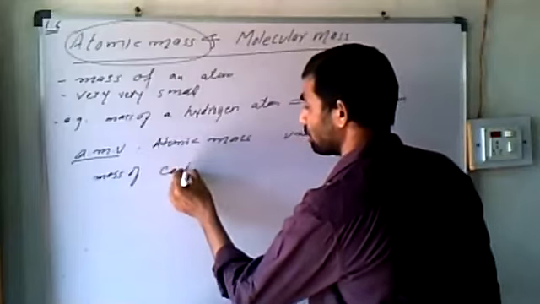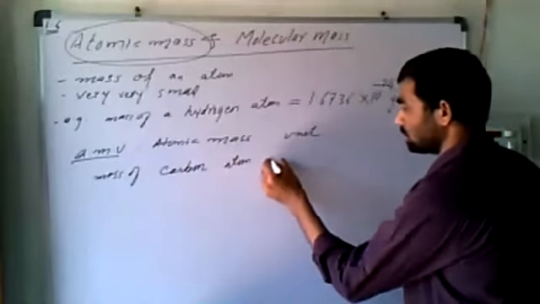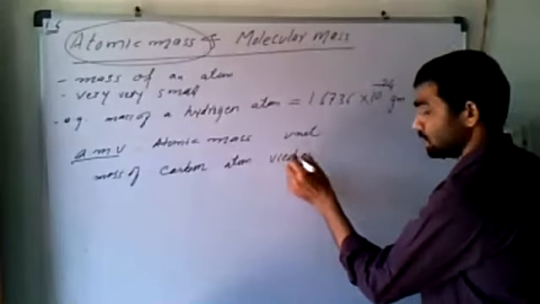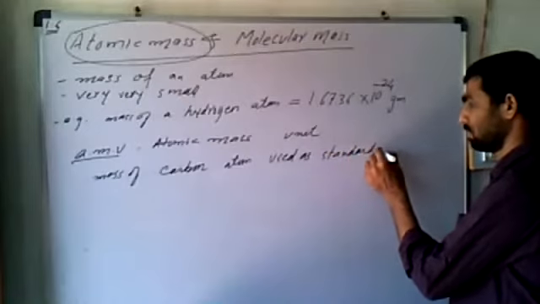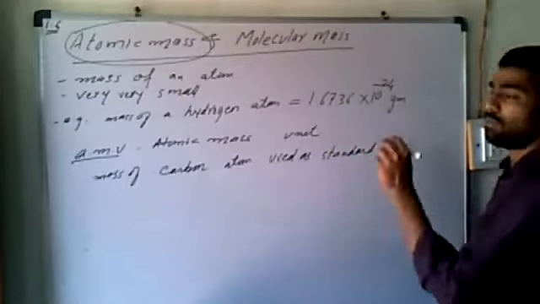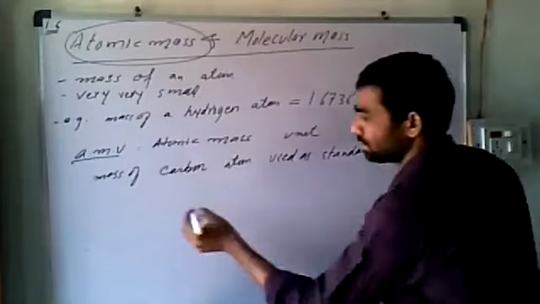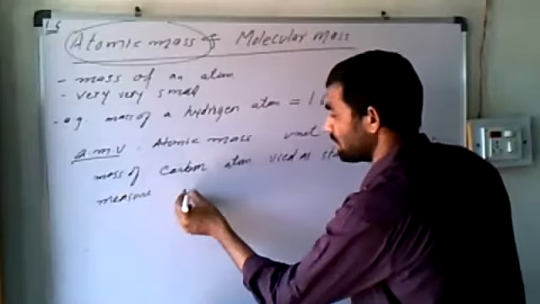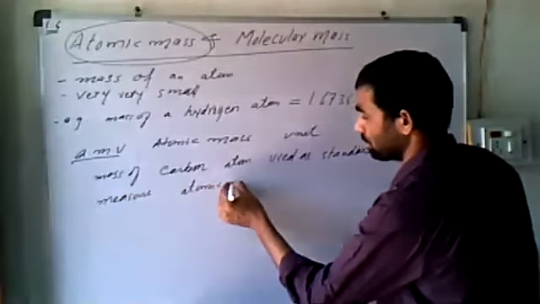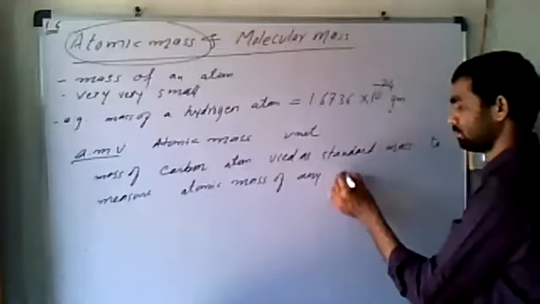The mass of the carbon atom is used as the standard mass to measure the atomic mass of any unknown atom.